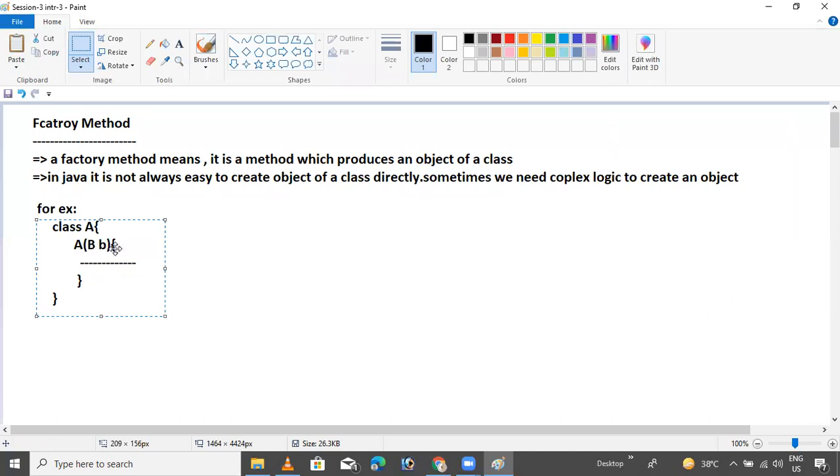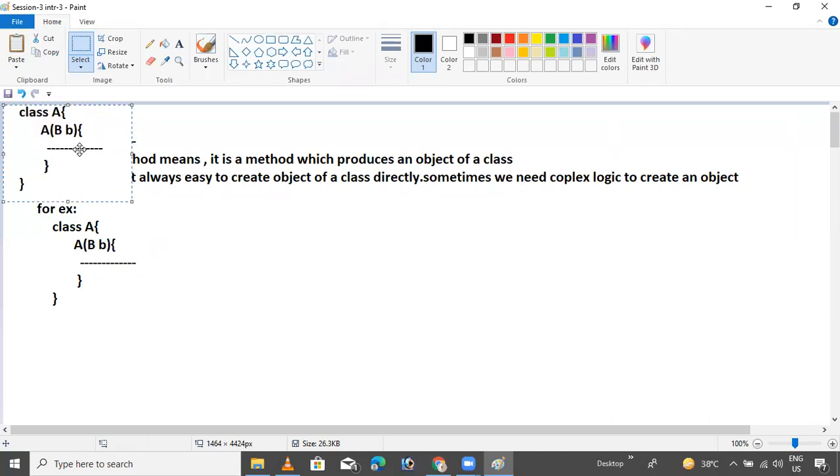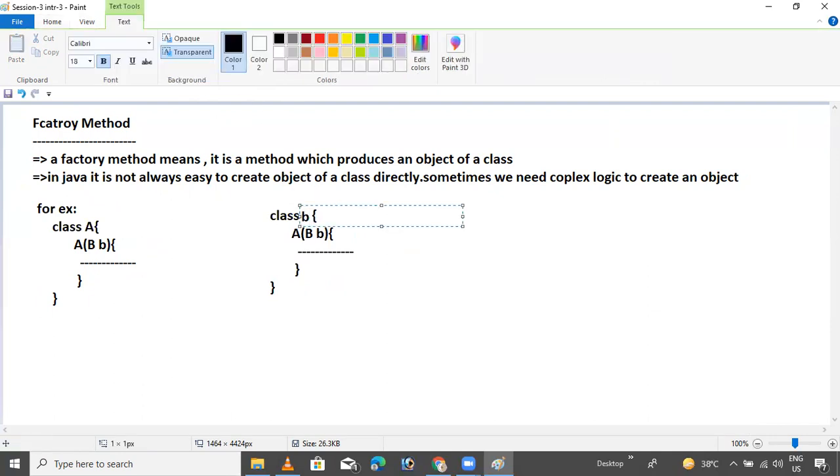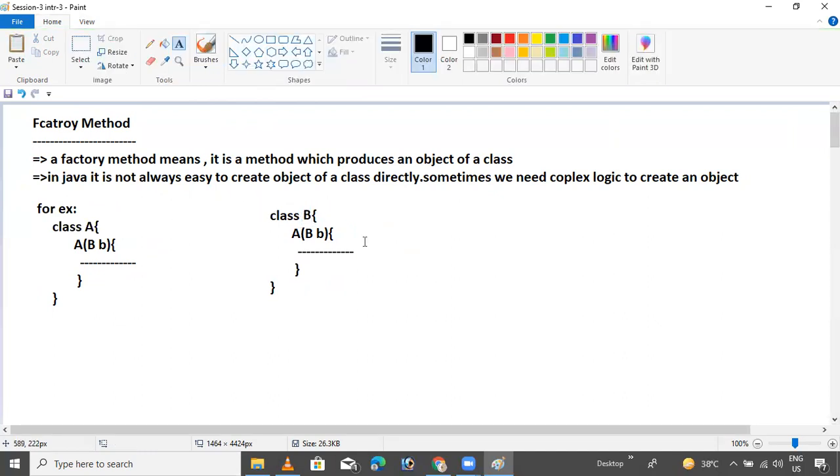This is the B class. Somewhere I want to declare it. This is nothing but the B class.